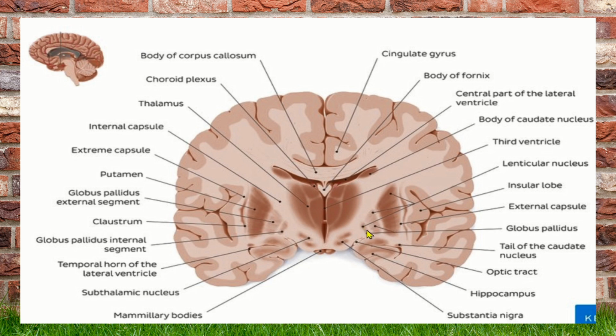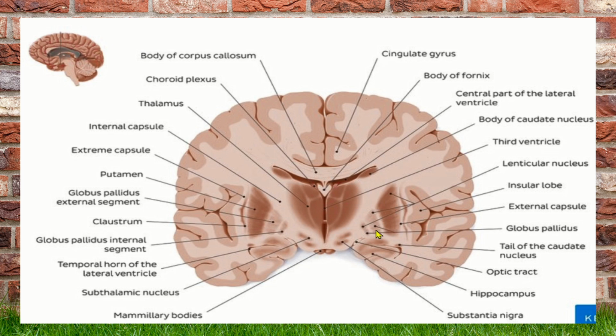Hereafter, if I mention corpus striatum, it includes the caudate nucleus, putamen, and globus pallidus. If we say only striatum, it includes the caudate nucleus and putamen alone. If we mention only pallidum or paleostriatum, it includes only the globus pallidus.